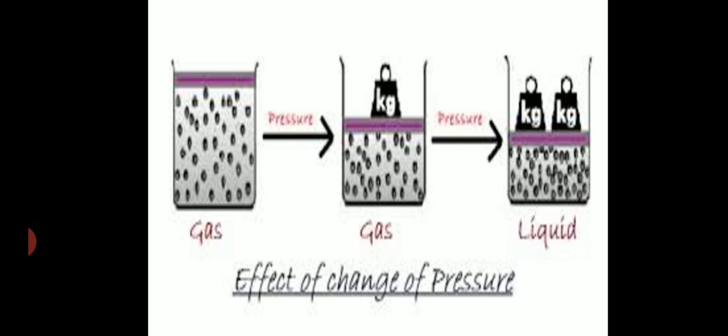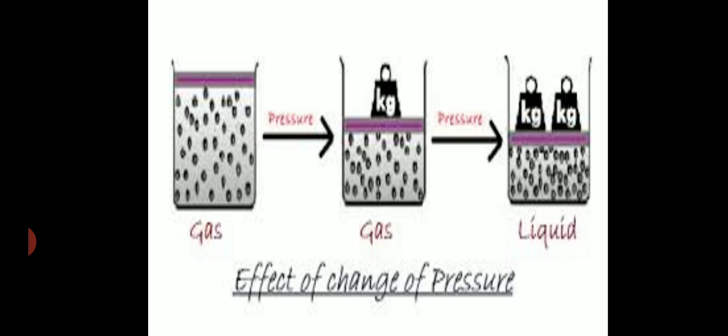The best example for this is solid carbon dioxide. Solid carbon dioxide is also known as dry ice. CO2 normally is present in the gaseous state at atmospheric pressure, but by applying more pressure, the molecules of carbon dioxide come near to each other.